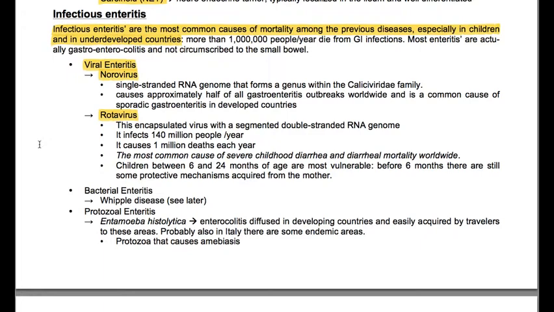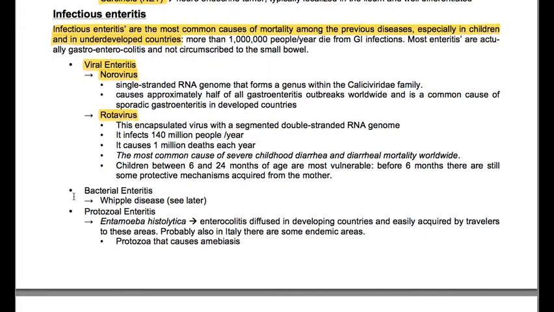The rotavirus is an encapsulated virus with a segmented double-stranded RNA genome. It infects 140 million people per year. It causes 1 million deaths each year. It's the most common cause of severe childhood diarrhea and diarrheal mortality worldwide. Children between 6 and 24 months of age are the most vulnerable. Before 6 months, there are still some protective mechanisms acquired from the mother.